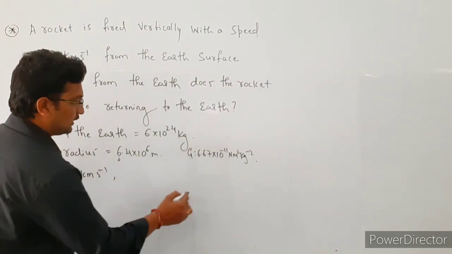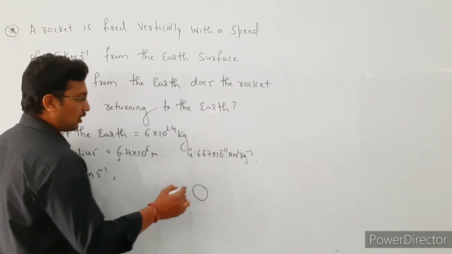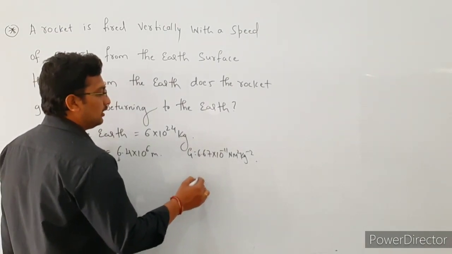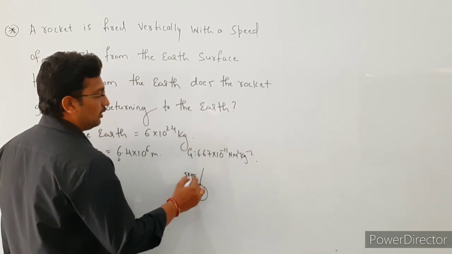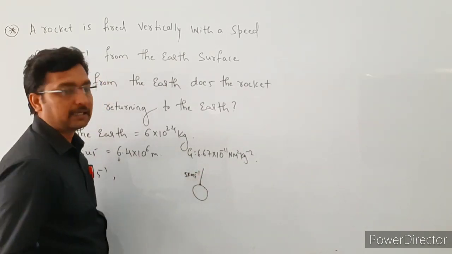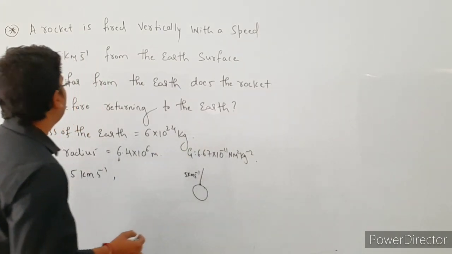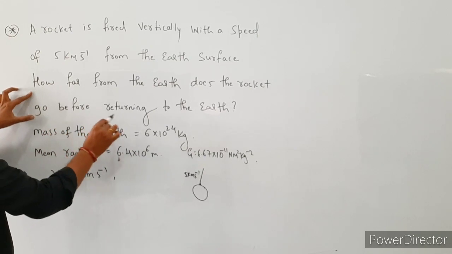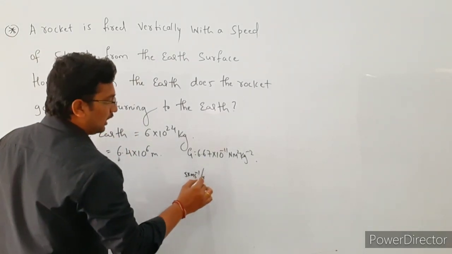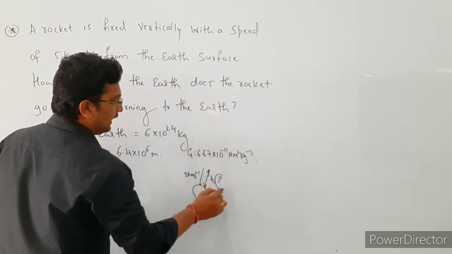So here consider this is the earth surface. The rocket is fired from the earth surface with a speed of 5 km per second vertically in the upward direction. And here we are going to find out how far from the earth the rocket goes before returning to the earth. So here we are going to find out the H value.